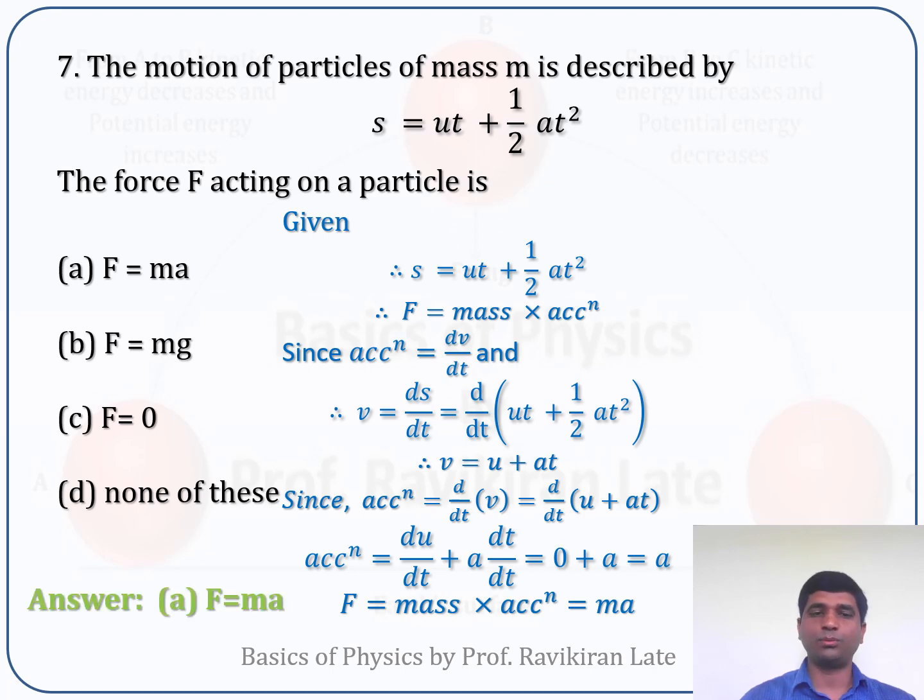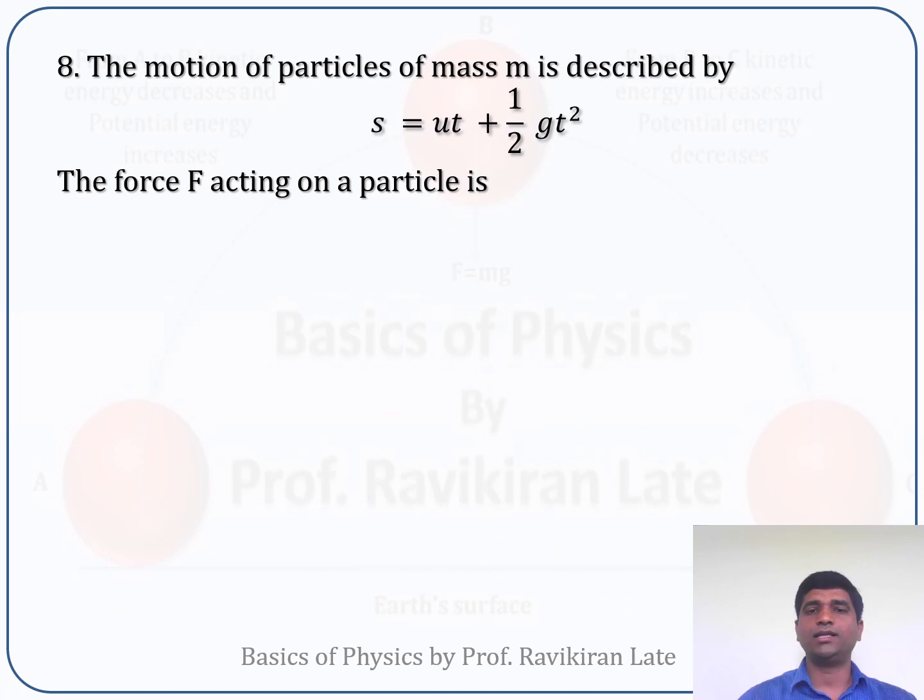So if you carefully see the options, option 1 is correct, which is F is equal to ma. Sometimes it happens that in the questions, an equation of this form will be given: S is equal to ut plus 1/2 gt square. Instead of acceleration, you will be given acceleration due to gravity.